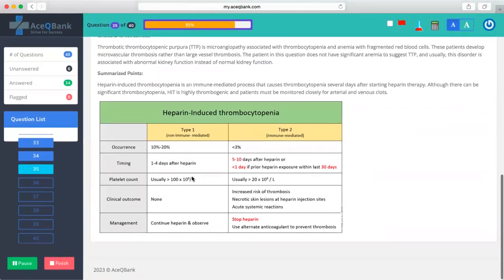So this is a very nice table of type 1 and type 2. Type 1 occurs in 10 to 20%, type 2 in less than 3%. Onset is 1 to 4 days for type 1, and 5 to 10 days after heparin for type 2, or less than 1 day if prior heparin exposure within the last 30 days. Platelets are usually more than 100 in type 1, and more than 20 in type 2. Type 1 has no adverse outcome, while type 2 causes thrombosis, skin necrosis, and acute systemic reaction. For type 1, you continue heparin and observe. Type 2 involves skin necrosis and thrombosis, so you have to stop heparin right away and use alternate anticoagulation, maybe argatroban or something, to prevent thrombosis.